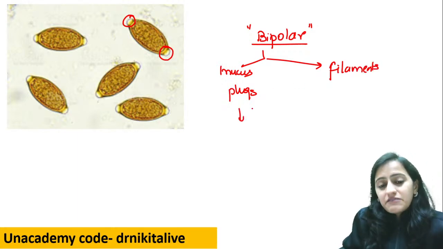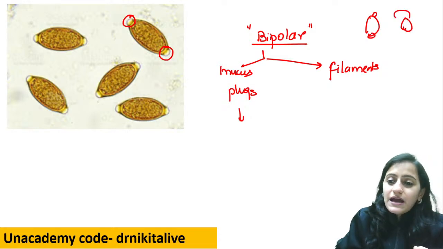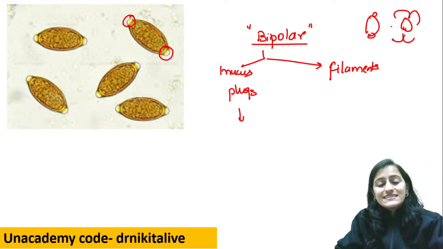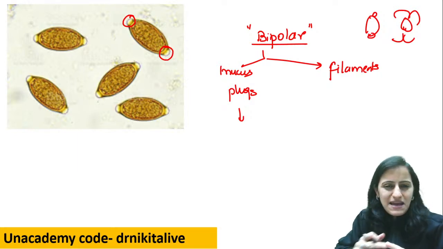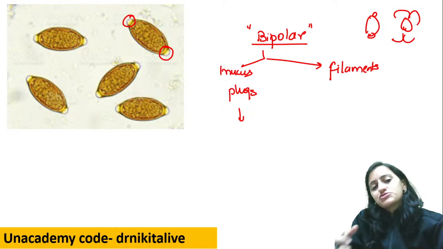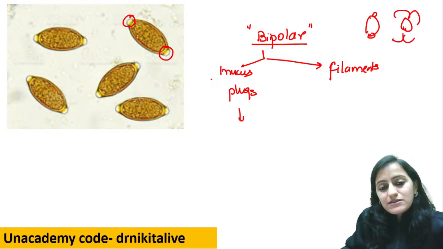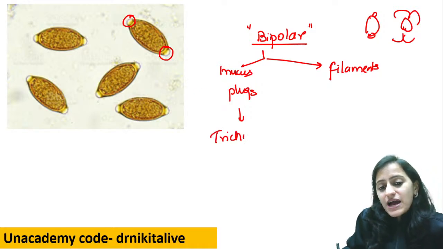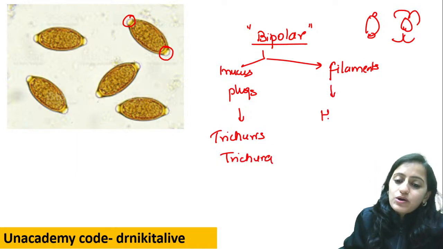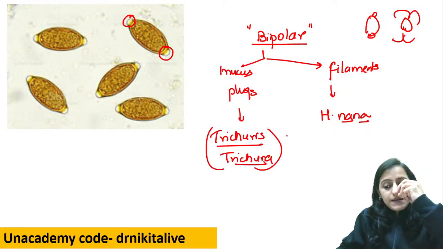Which is that? Where you have bipolar things, whichever egg has bipolar mucus plugs or bipolar filaments, these are the names which are repeated twice, like Trichuris trichiura, almost the same word repeated. Then you have H. nana, where nana is repeated. So remember, the ones which are repeated have bipolar things. Mucus plugs is Trichuris trichiura. Bipolar filaments is H. nana. The words which are repeated have something at the poles.